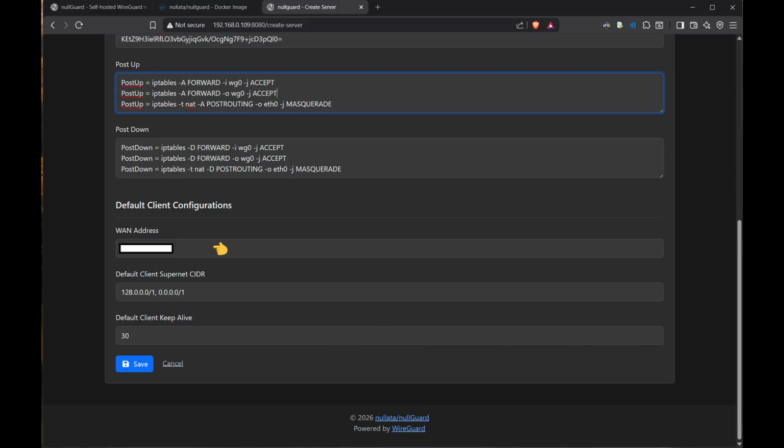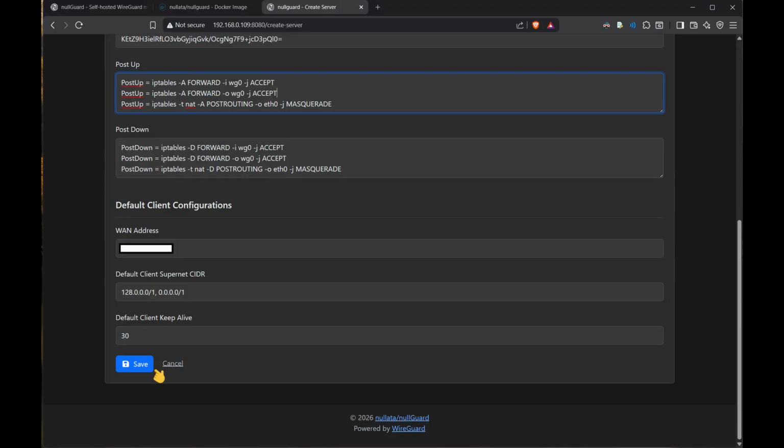This is your public IP address. Beyond that, default client supernet CIDR. This sets how your clients will connect to the server and what they will have access to. And default client keep alive is essentially how often clients will ping to verify that they are alive.